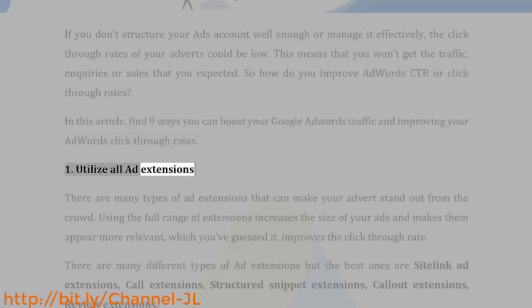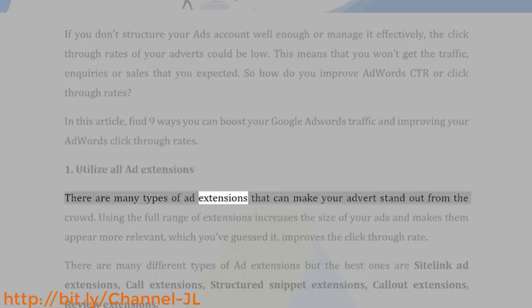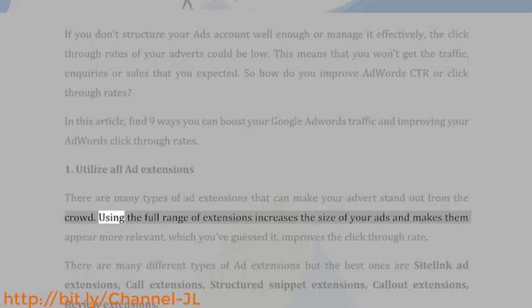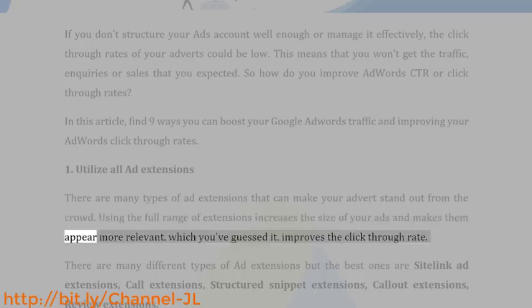1. Utilize all ad extensions. There are many types of ad extensions that can make your advert stand out from the crowd. Using the full range of extensions increases the size of your ads and makes them appear more relevant, which, you've guessed it, improves the click-through rate.